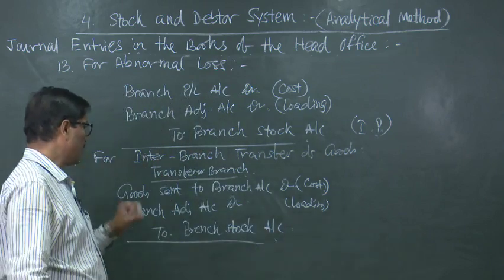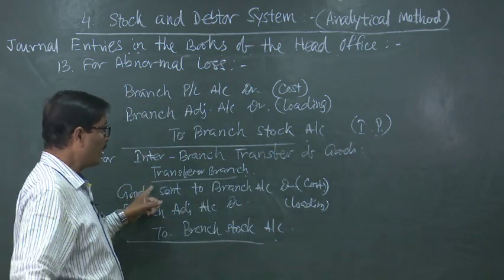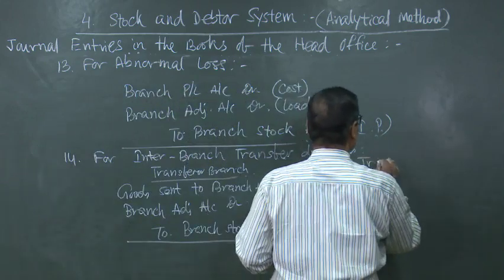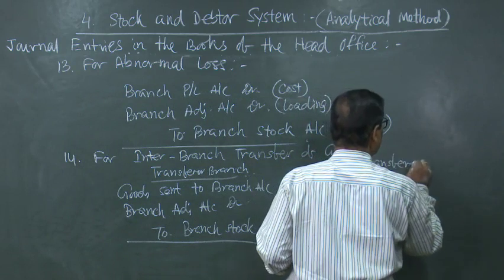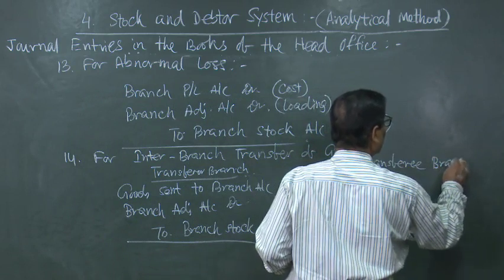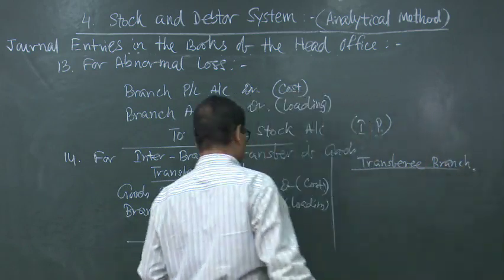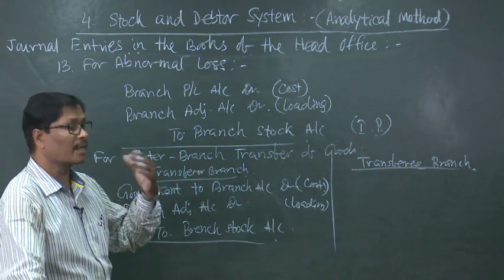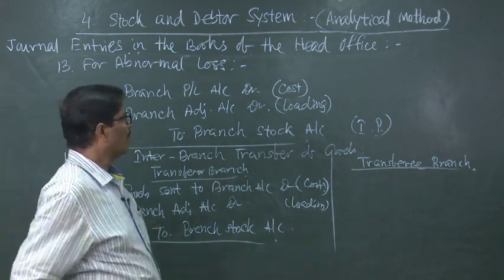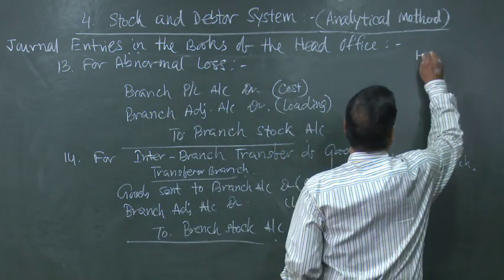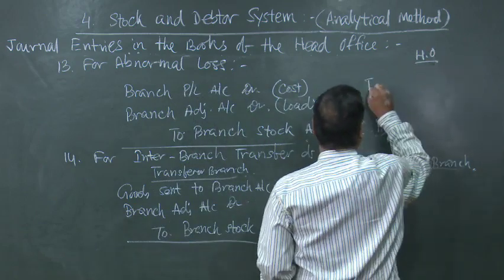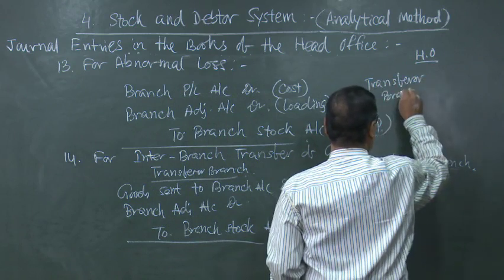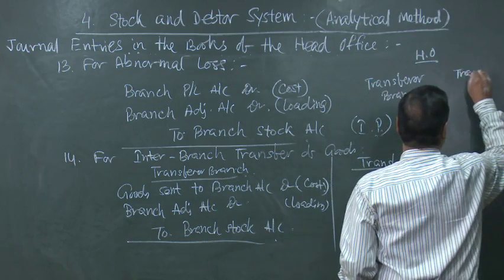Let me make it more clear. When we are dealing with the transferor branch, this will be the set of entries, and for the transferee branch, the entry will be different. First, let us clear from this. When the transferor branch is sending the goods to the transferee branch, suppose this is the head office, this is the transferor branch, and this is the transferee branch.